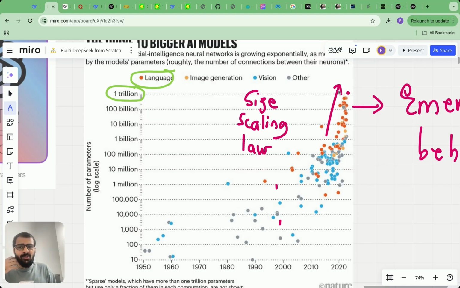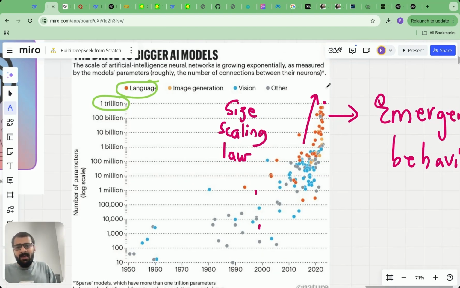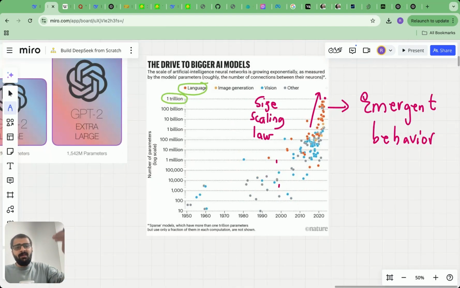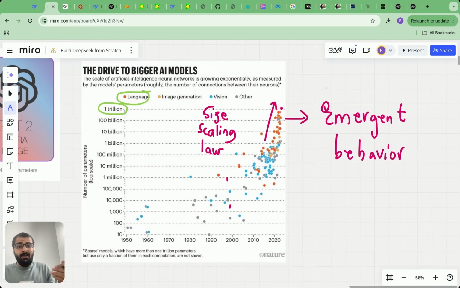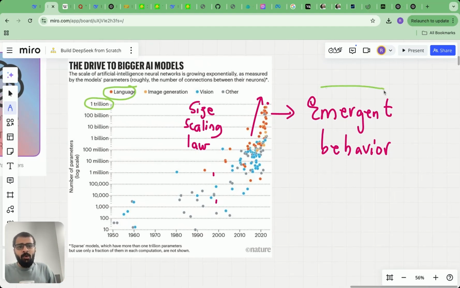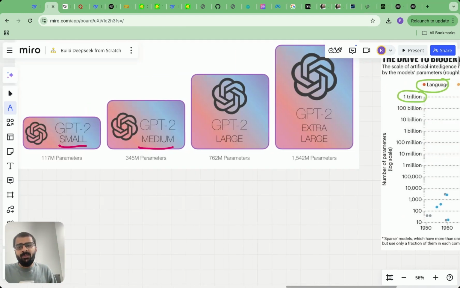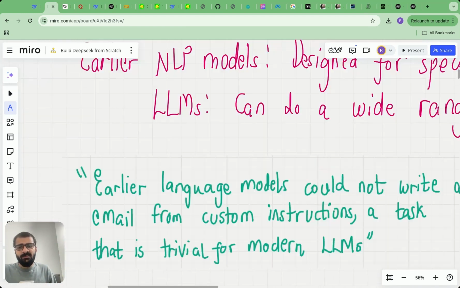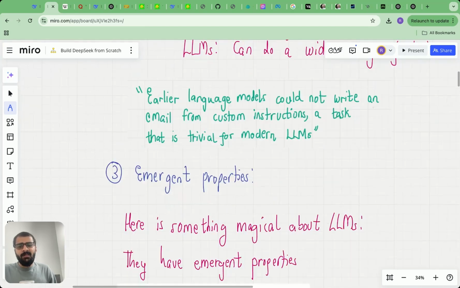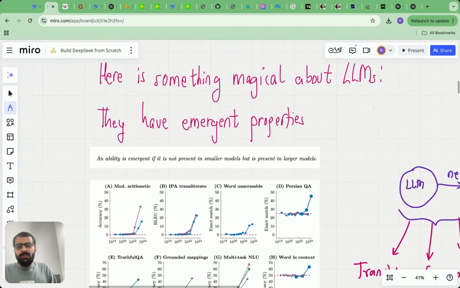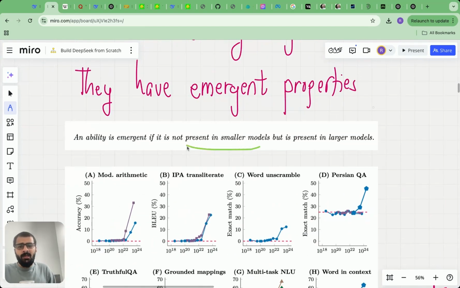So this is an exponential scaling law, which means that the size of the language models is increasing exponentially. Why do we really care about size so much, and why do we increase the size? Well, because people have seen that as you keep on increasing the size of language models, you observe something called emergent behavior or emergent properties. These are essentially properties which are not present in smaller models, but they are present in larger models.